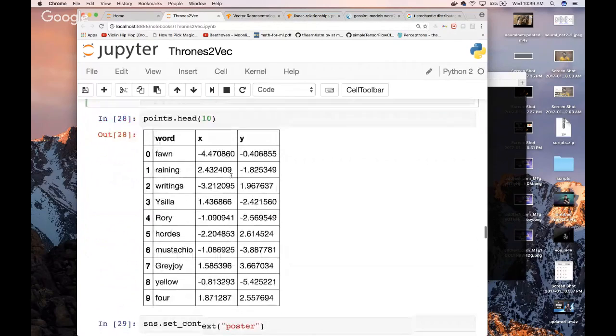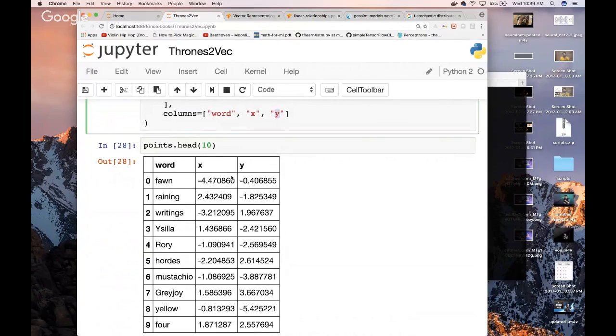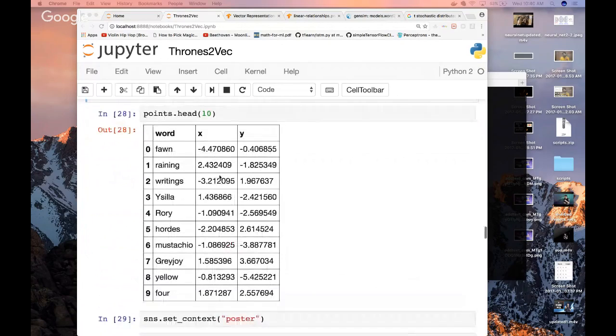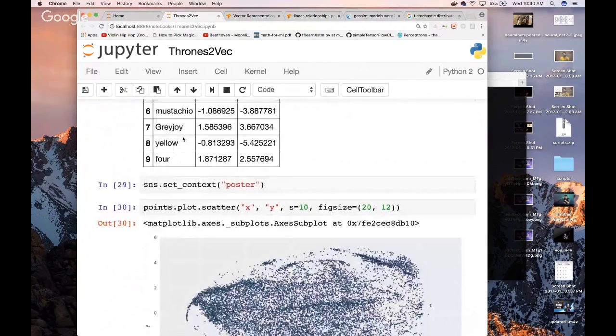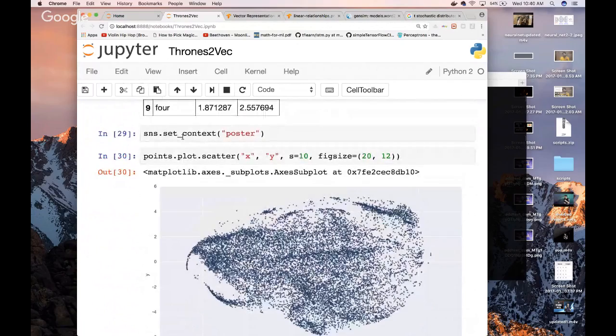Well, that's what TSNE does. Not only is it squashing these vectors into two-dimensional vectors, but it's also giving us the x and y coordinates of those vectors in two-dimensional space. Okay, so these are all words from that corpus, right? These are all Game of Thronesy words. So that's what that does. And once we've got that, then we're going to plot them on a graph.